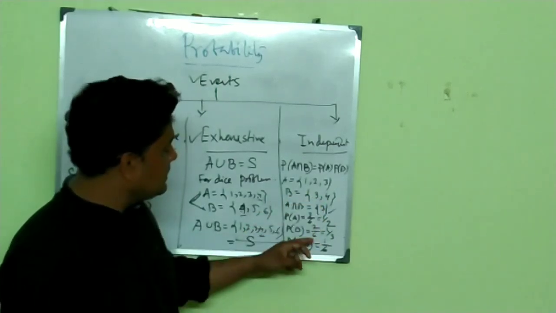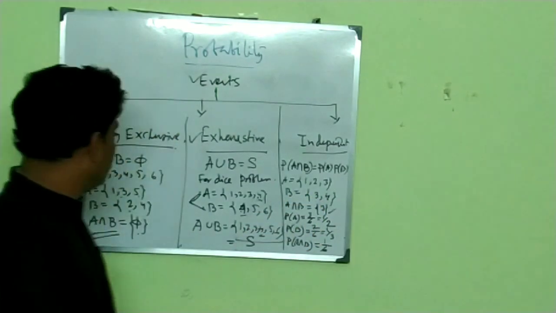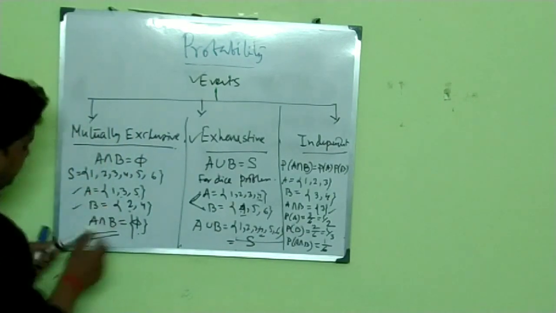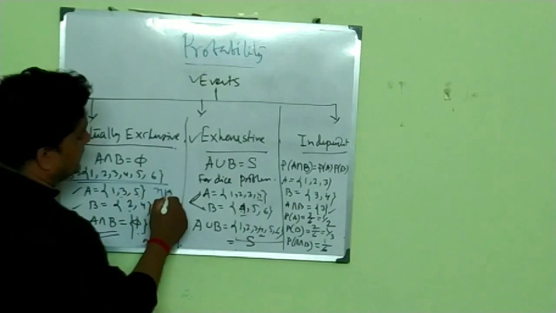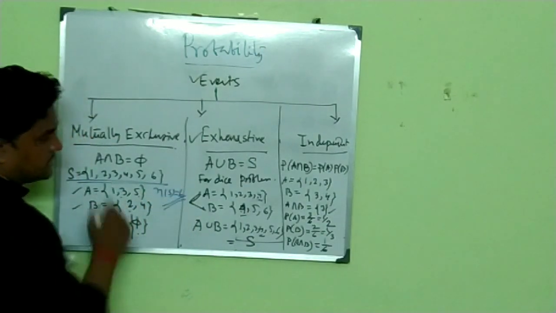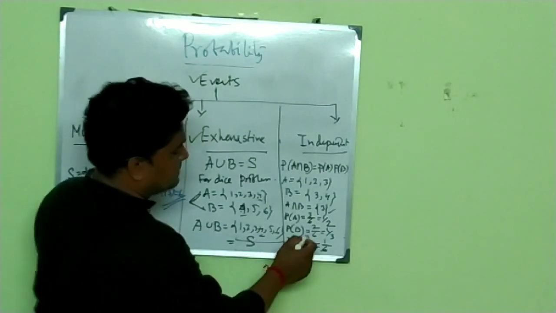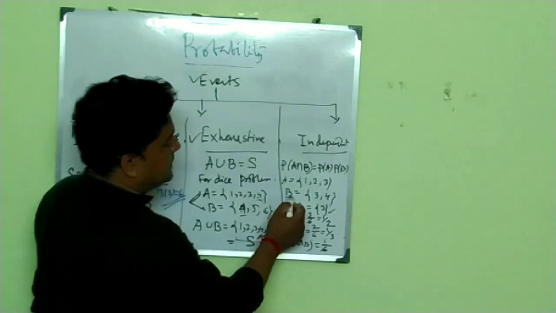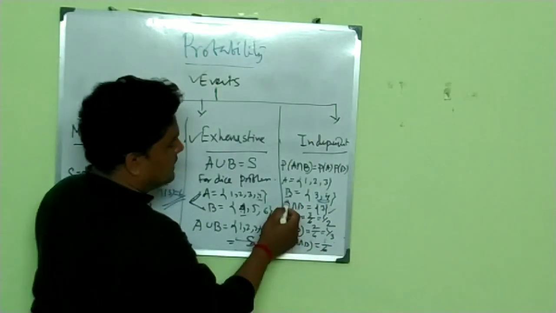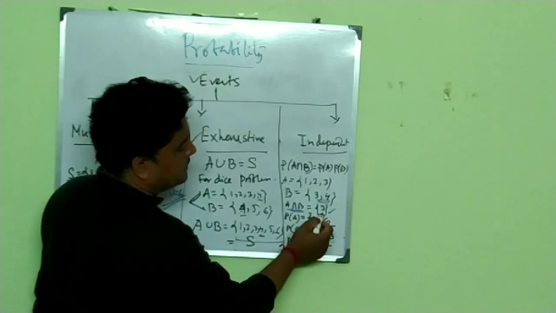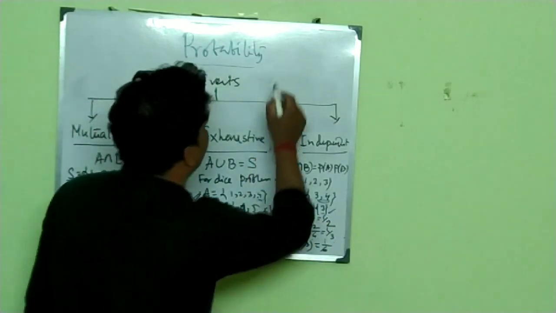And what is the value of P of B? 2 elements here, so 2 by 6, because in throwing a dice, N of S is equal to 6. N of B is equal to only 2 elements, so 2 by 6, that is equal to 1 by 3. And finally, A intersection B contains only one element. How to calculate?